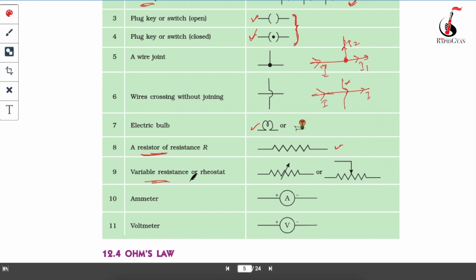This is the variable resistance, or rheostat. Resistors are generally fixed, either 5 ohm or 10 ohm, meaning their magnitude is fixed. Don't worry about what ohm is and what this sign is, I will explain it in the later part of this chapter. Normally a resistor has a fixed magnitude, but a rheostat, or variable resistance, is denoted in this way. Its resistance is not fixed and keeps varying, so we denote it like this.